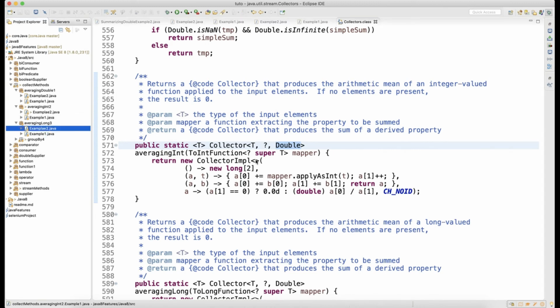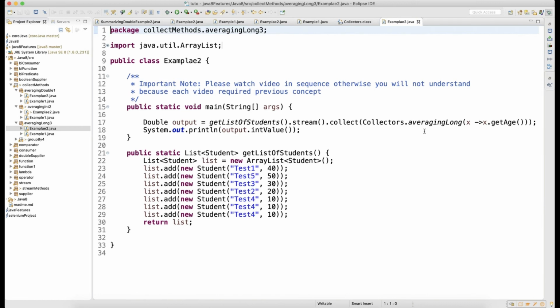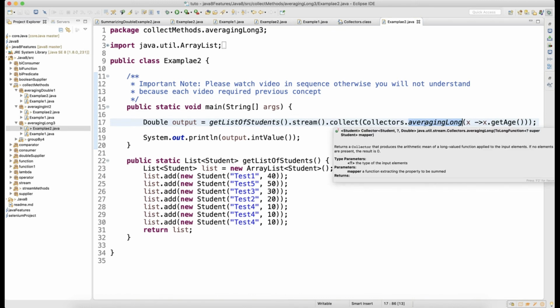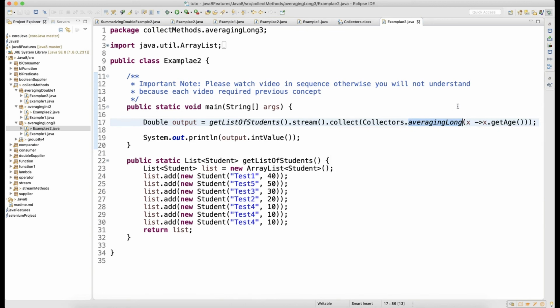Now similarly you have averagingLong. There is not much difference concept-wise. It's the same Collectors dot averagingLong, averaging the age, and you are using averagingLong. You can use averagingLong if your data is of long type. When data is not of long type, you can go for int also, that is fine. averagingInt or averagingDouble, both work fine.